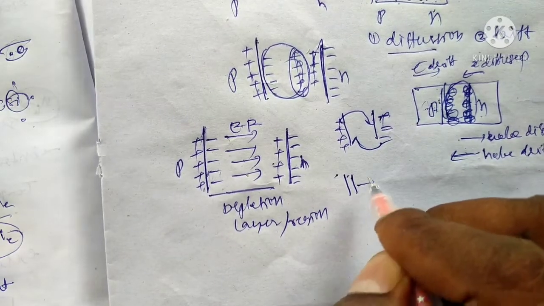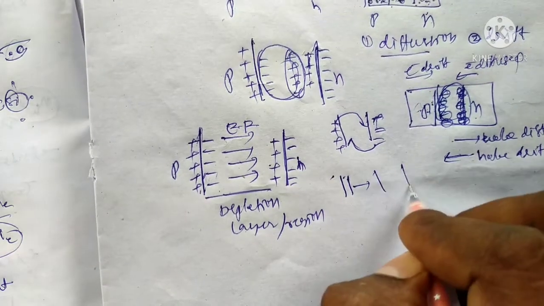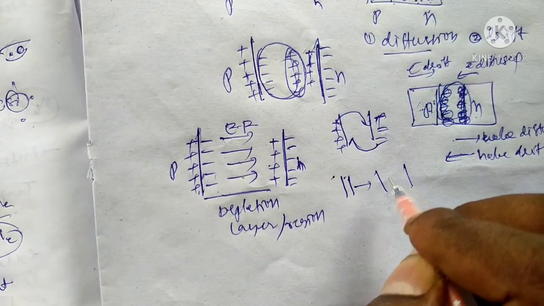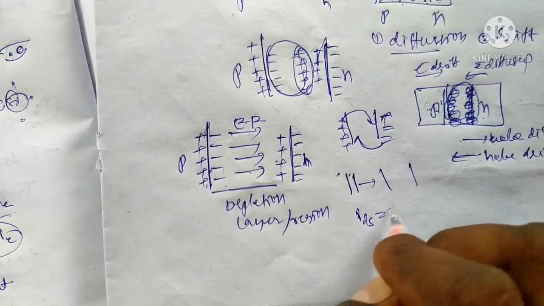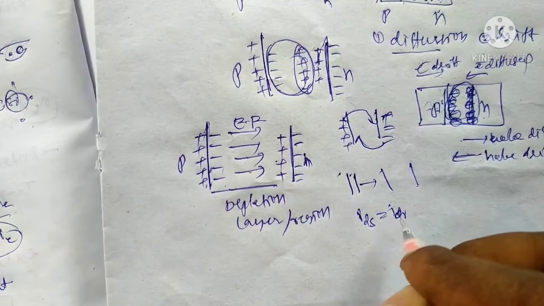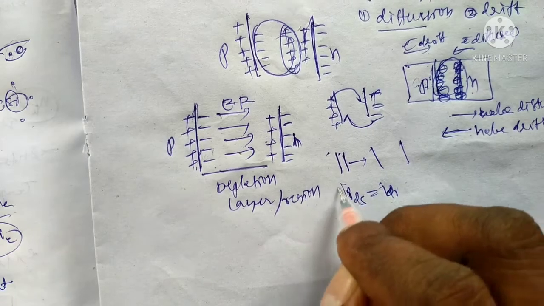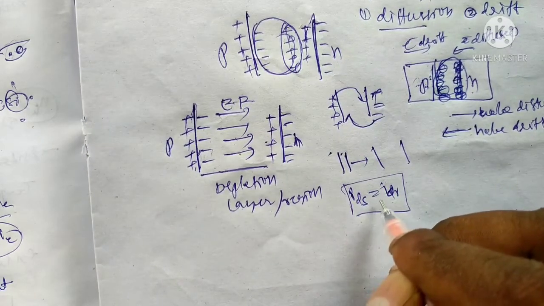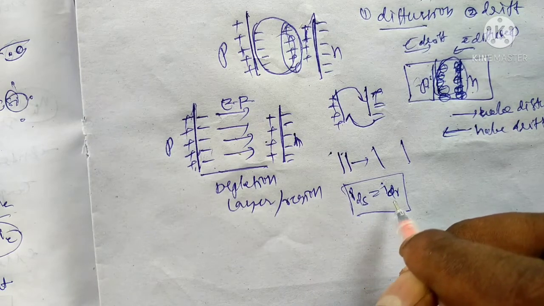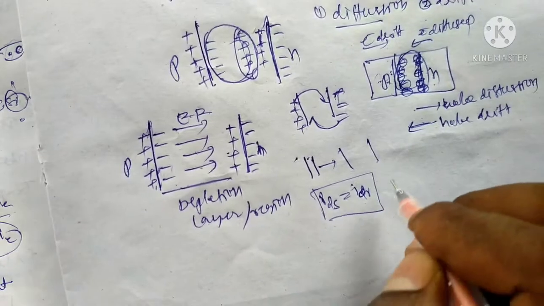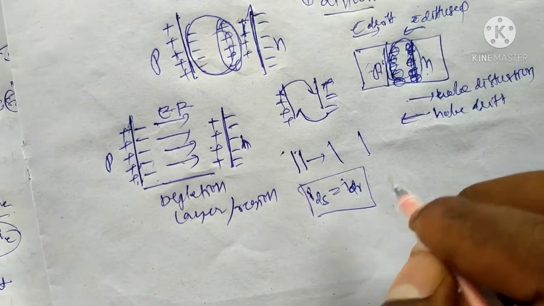Like this, you can apply the electric field strength, and the drift current increases. The drift current increases until the diffusion current equals the drift current. IDR is the drift current and IDS is the diffusion current. This process occurs until the diffusion current is equal to the drift current. That means it is an equilibrium state. This is the condition for equilibrium.